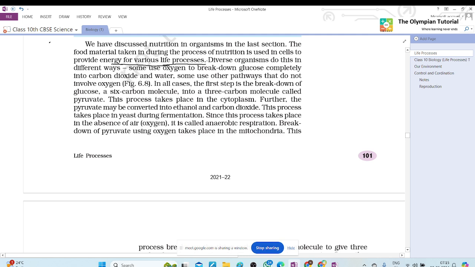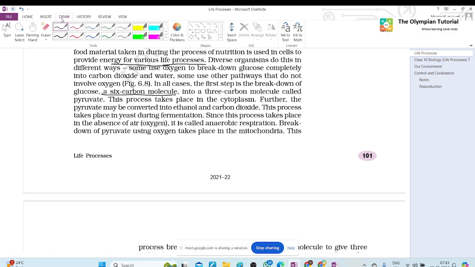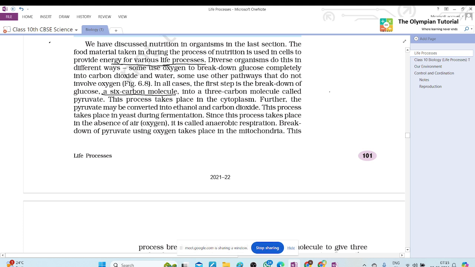Some use other pathways that do not involve oxygen. In all cases, the first step is a breakdown of glucose, a 6 carbon molecule, into pyruvate, a 3 carbon molecule. This process takes place in the cytoplasm. Further, the pyruvate may be converted into ethanol and carbon dioxide. This process takes place in yeast during fermentation. Since this process takes place in the absence of air, it is called anaerobic respiration.